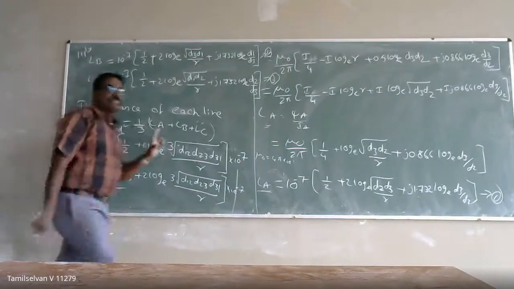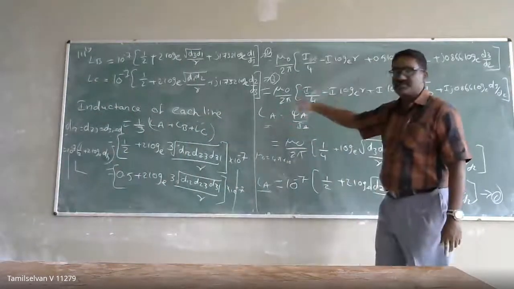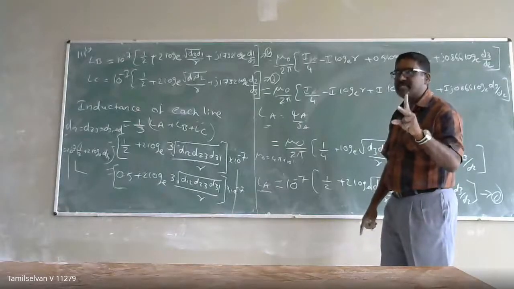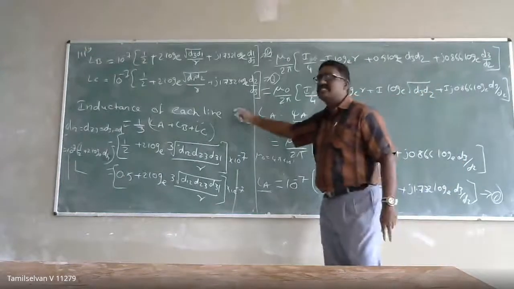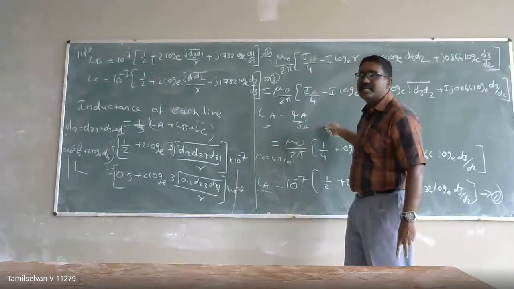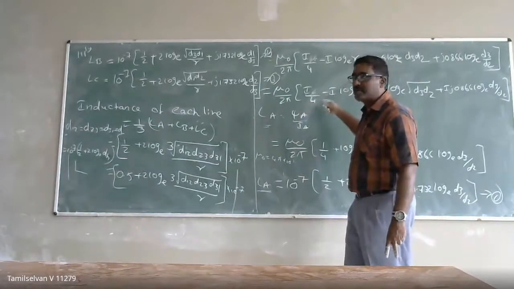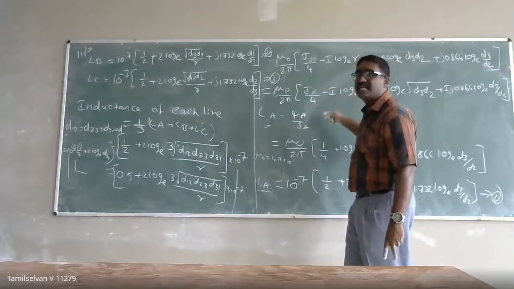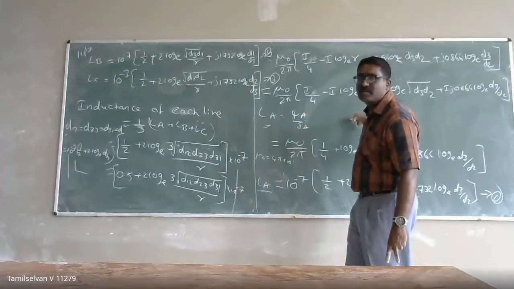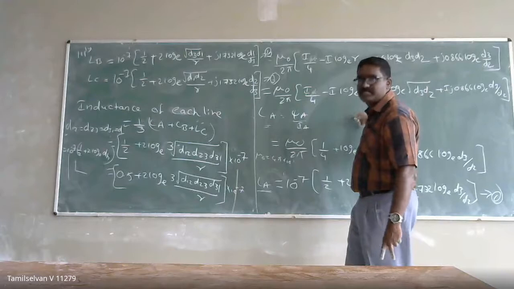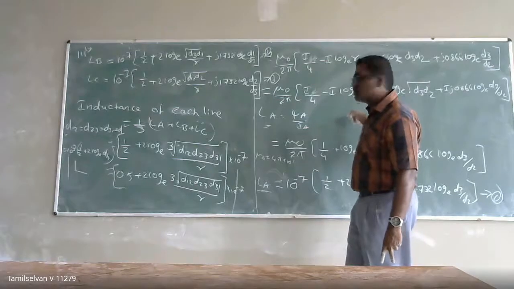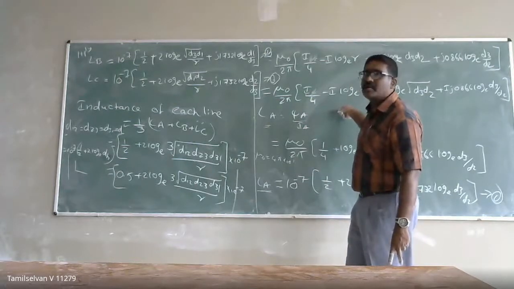The only difference is, if you are doing it for a three-phase transmission line, you can find the inductance of the three-phase transmission line for symmetrical spacing and unsymmetrical spacing. When it comes to unsymmetrical spacing, you have to do the transposition of the transmission line. Transposition means the position of the conductors is changed at regular intervals. Changing the position at regular intervals is called transposition, and due to that the transmission line is called a transposed line.